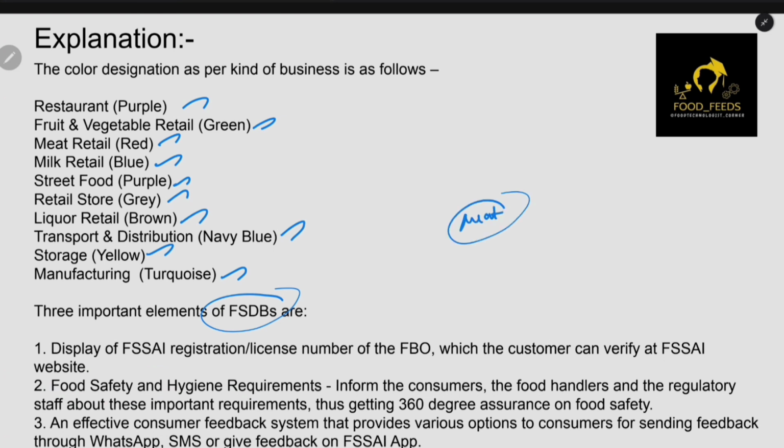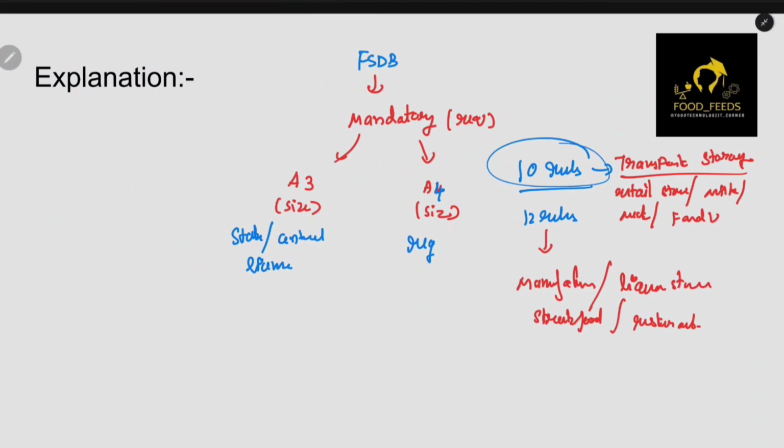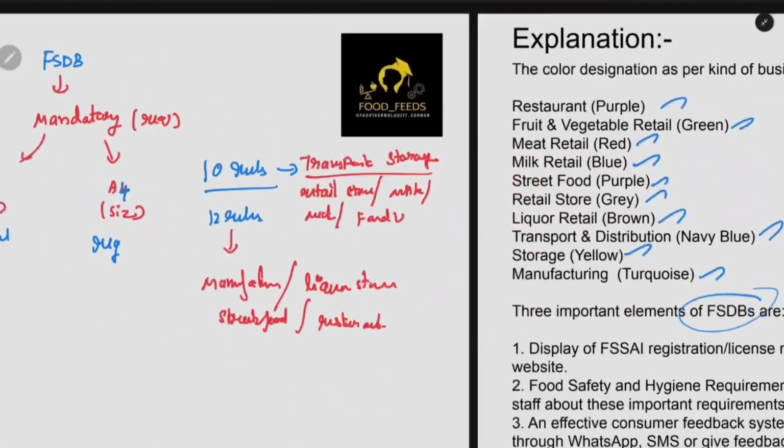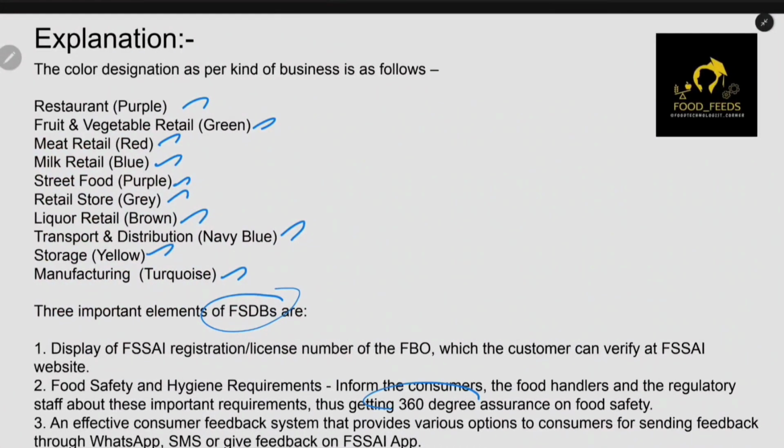So with the specific food safety display board, 10 rules and 12 rules will be mentioned. Basically here it is 10 rules, right? So these rules will be mentioned. So this will ensure a 360-degree assurance of food safety. You can check for yourself whether they are following these rules or not.